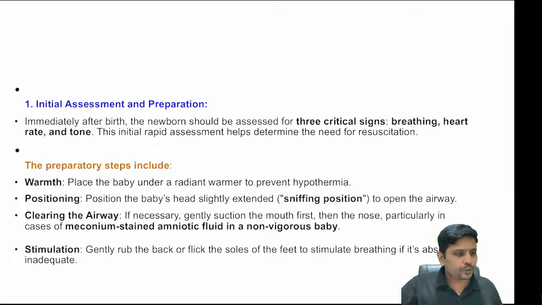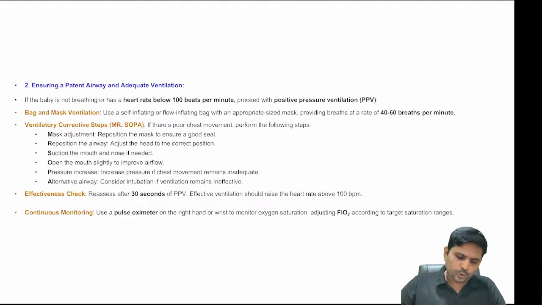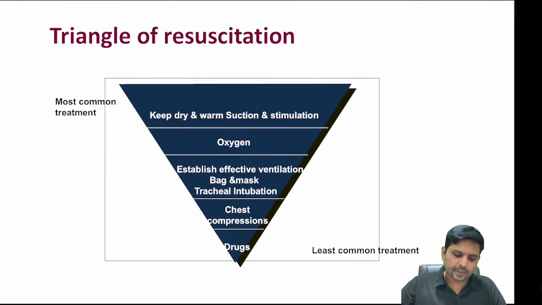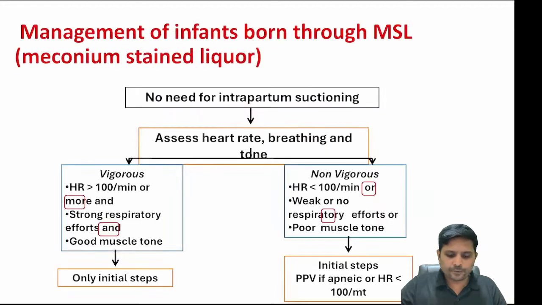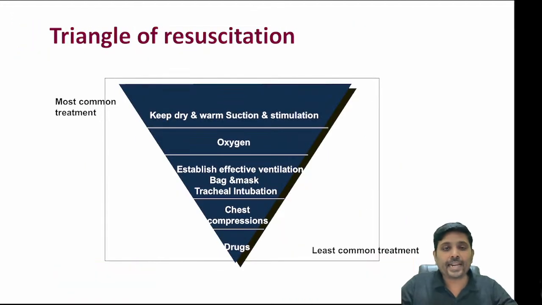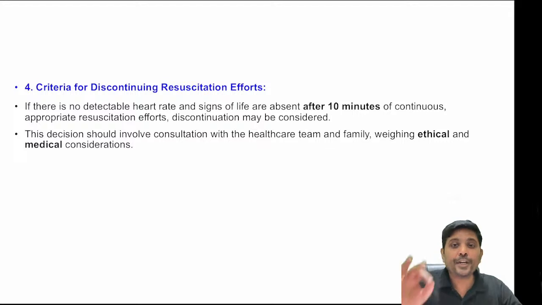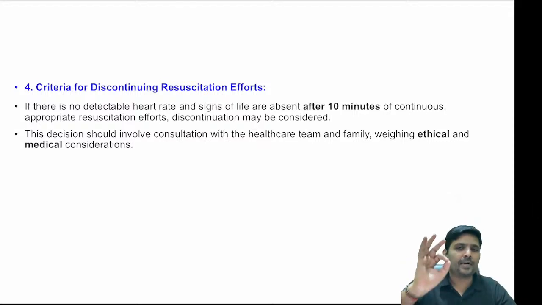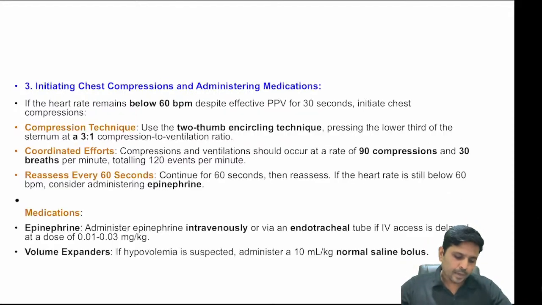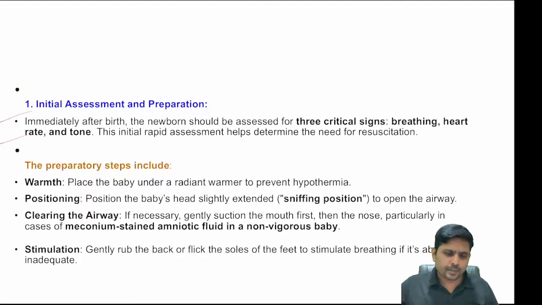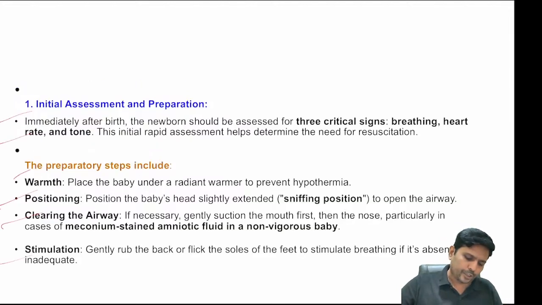So these are all the classes, and these are the notes given in your app. These things were discussed in detail. So the first 45 seconds we have taken for neonatal resuscitation, an important essay question. In short, it is given in your app. You can go through it.